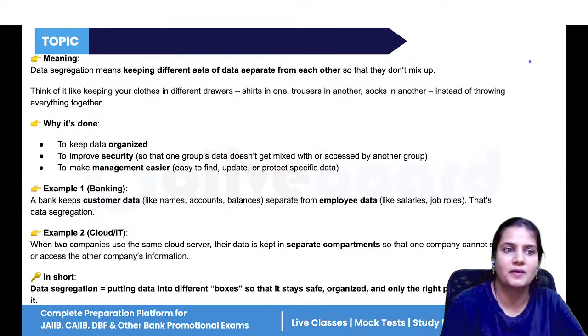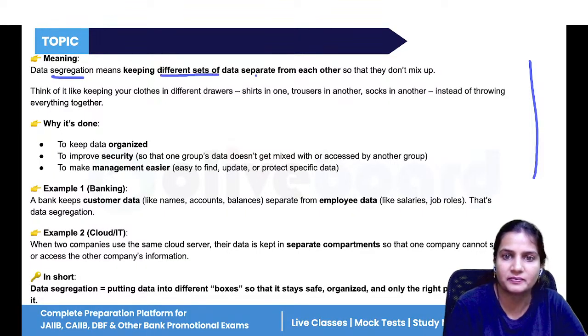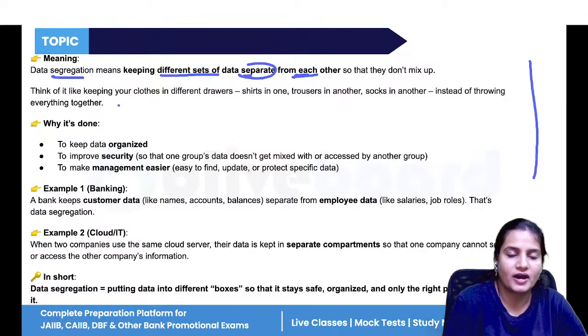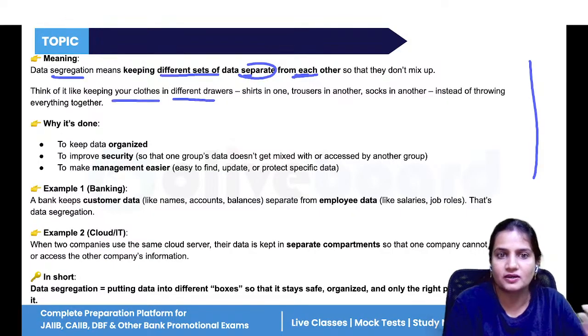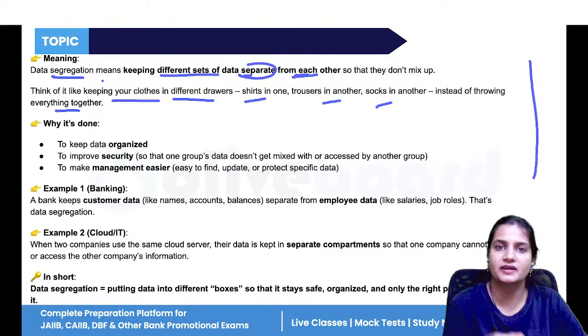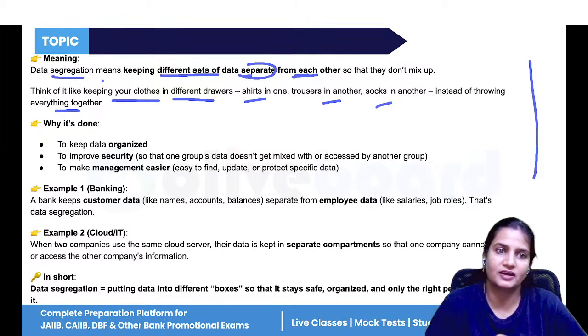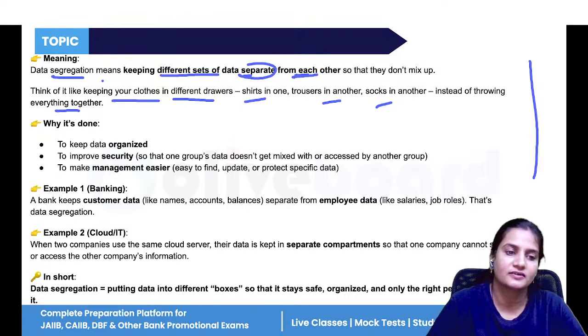So this is all about segregation. Segregation means keeping different sets of data separate from each other, like you are keeping your clothes in a wardrobe, in a closet. Shirts in one section, trousers in another, socks in another, instead of throwing everything together. You have separated your clothes in different sections. That is called segregation. When you are combining all the clothes together, that is called aggregation.